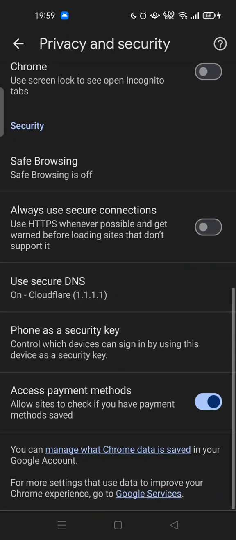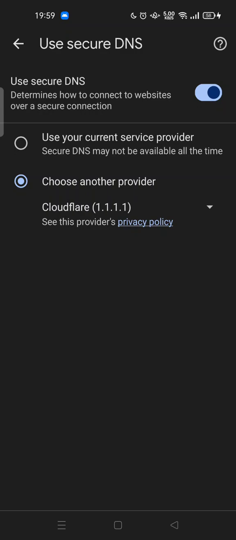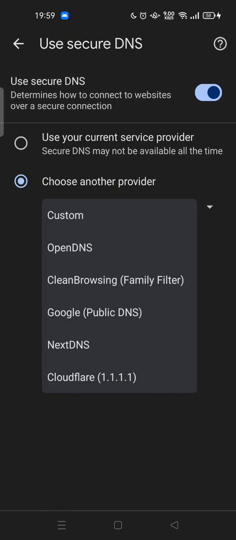So you can try Cloudflare. Turn on secure DNS and choose Cloudflare. By default it will be Google public DNS, or if you want to filter, you can use CleanBrowsing family filter.